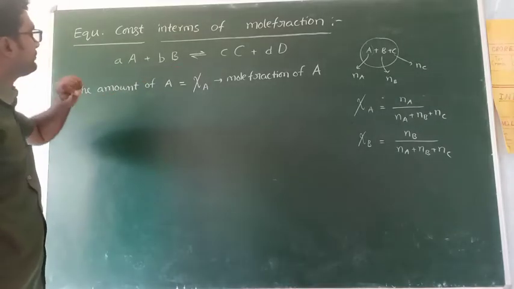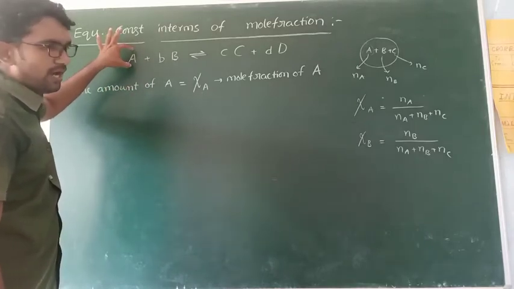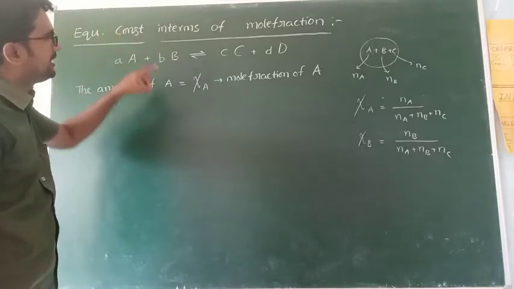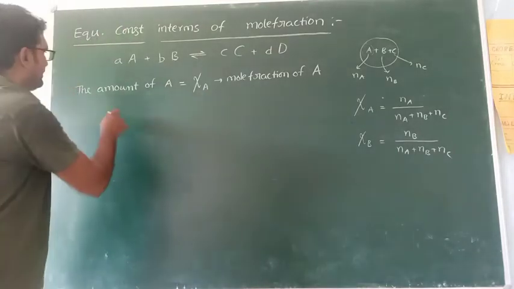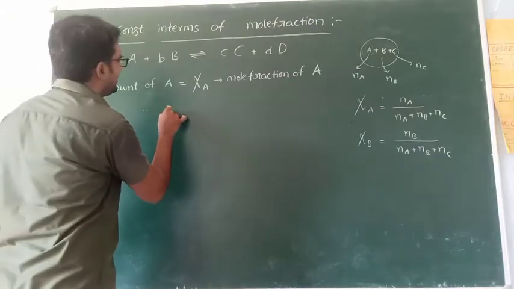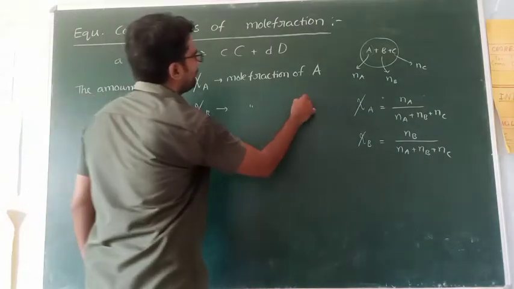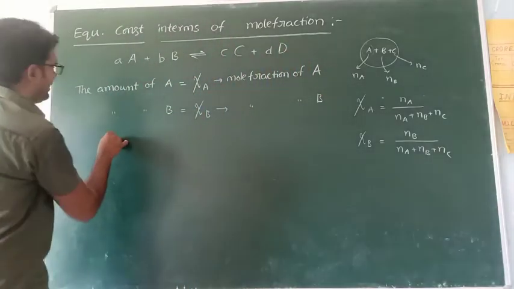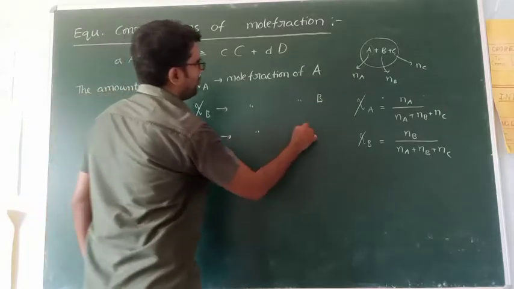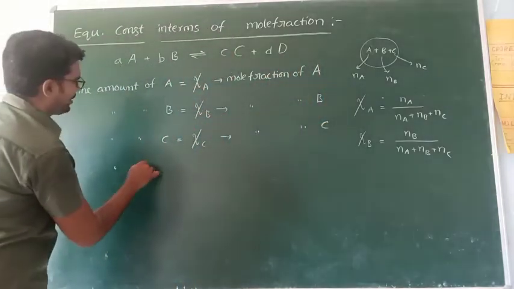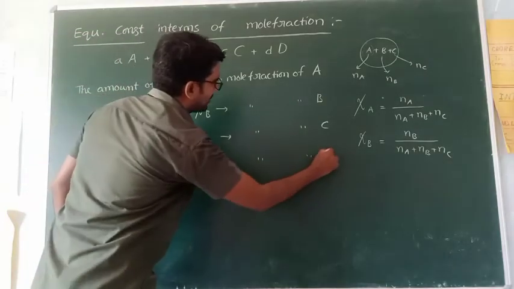So the amount of A means how much amount of this component or this gas is present, that is psi A. Psi A is equal to mole fraction of A. The amount of B equal to psi B, this is equal to mole fraction of B. Similarly, the amount of C equal to psi C, means mole fraction of C. The amount of D equal to psi D, means mole fraction of D.